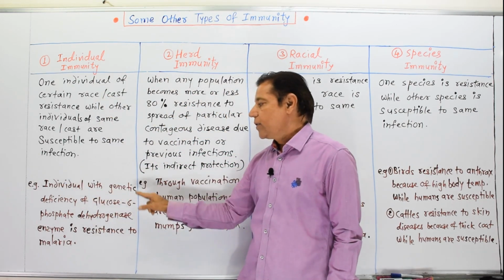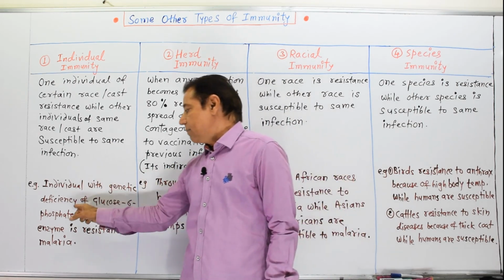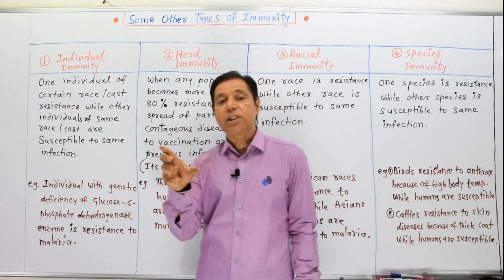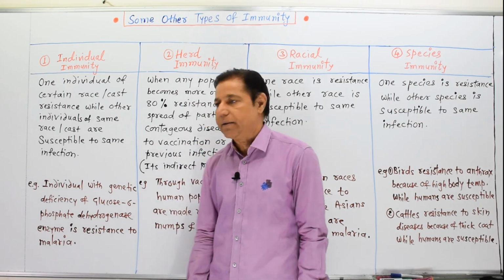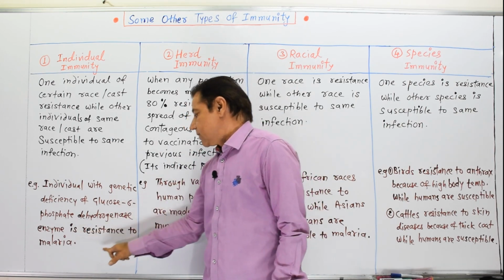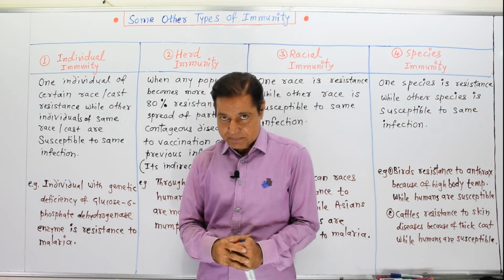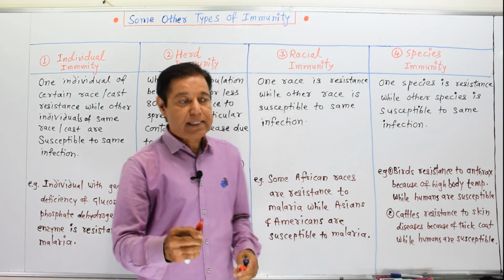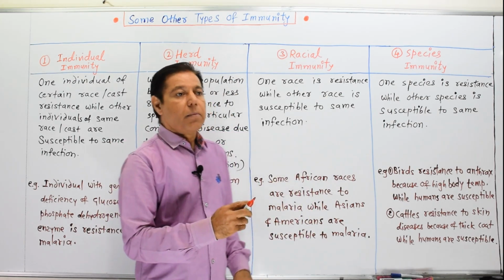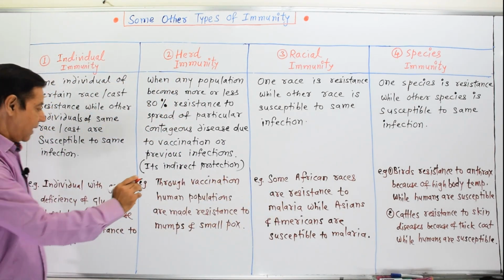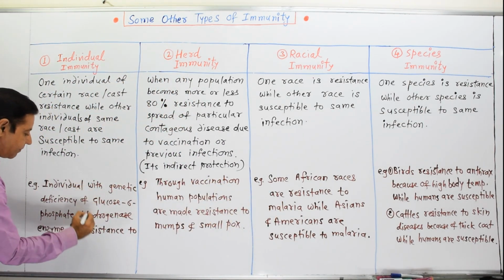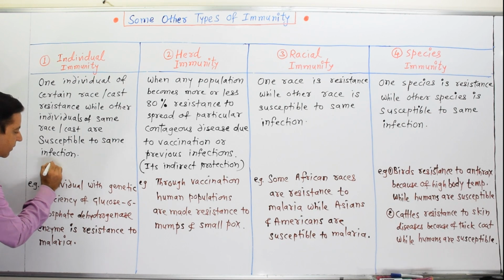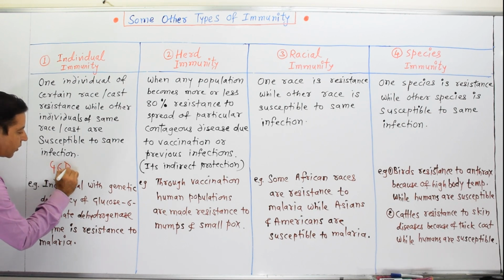Example: an individual with genetic deficiency of glucose 6-phosphate dehydrogenase enzyme is resistant to malaria. It is an enzyme essential for different chemical pathways in the body. Which enzyme? Glucose 6-phosphate dehydrogenase.